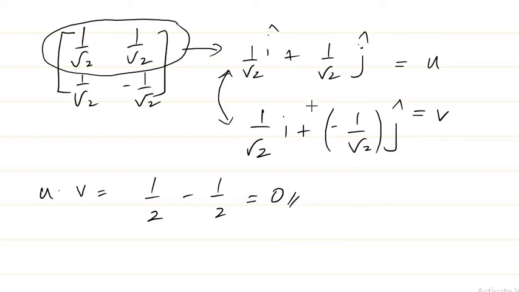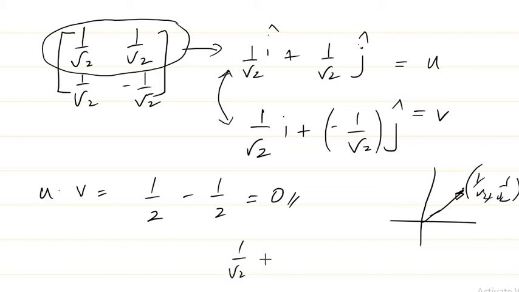And if you take the distance of u from the origin, what is it? If you take this vector, 1 by root 2, 1 by root 2, this distance is basically the square root of 1 by root 2 minus 0 whole square plus 1 by root 2 minus 0 whole square, right?